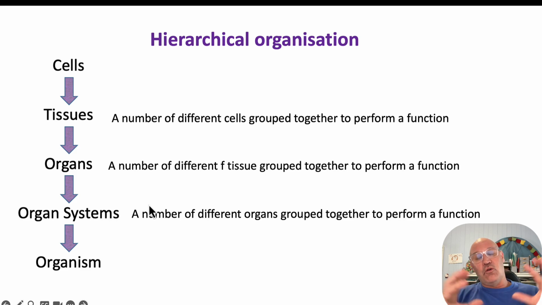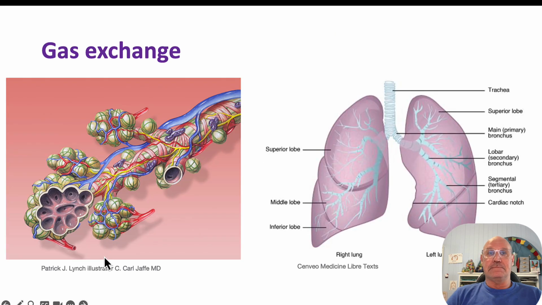And then when we have different organs grouped together to perform a function, like the esophagus and the stomach and the small intestine and the large intestine, that's what we call an organ system. And then ultimately, we have the organism. Okay, so that's the hierarchical organisation, and it goes from simple to more complex as we go.